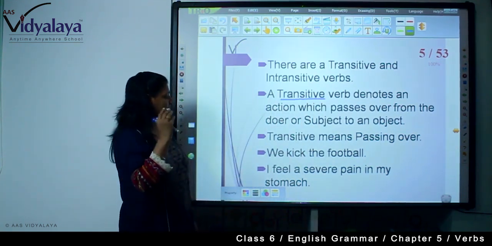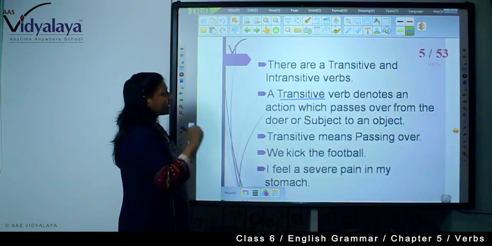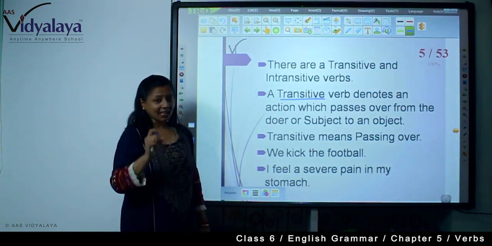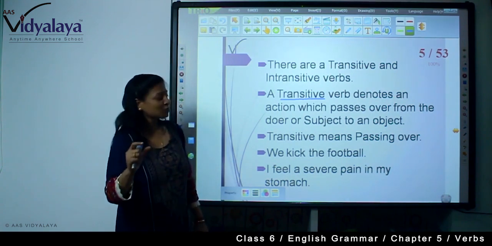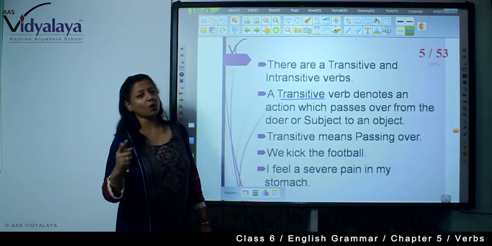Transitive means something is passing over to someone. A transitive verb denotes an action which passes over from the doer or subject to an object.